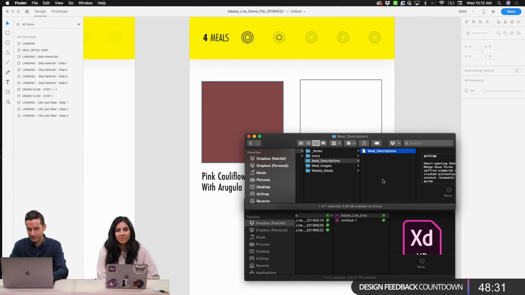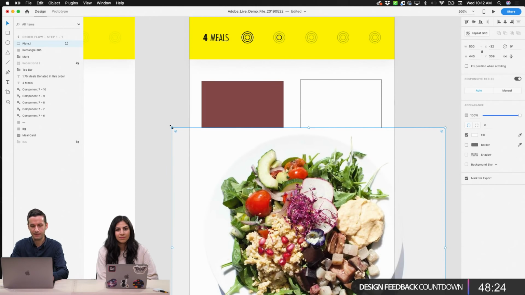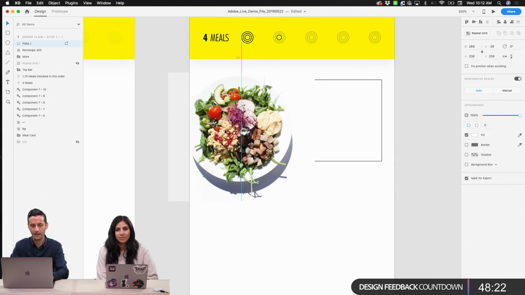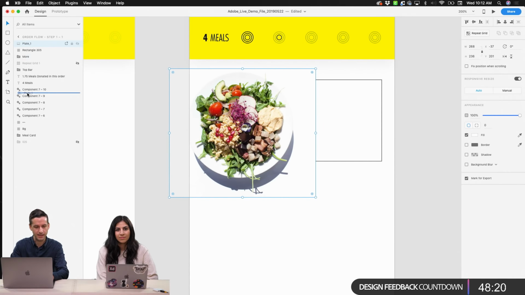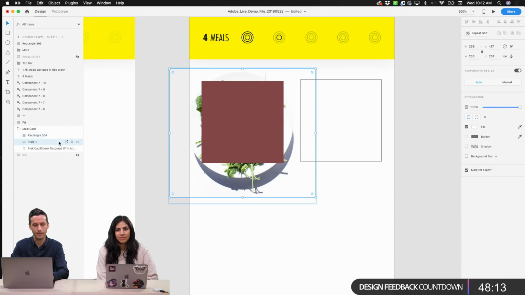I'm going to go back to my meal images here and just grab one that I have kind of predetermined. So we have nice high resolution images here that we're just going to drop in. I'm going to make sure that it's in the same area as my card here. So we'll just pop open that folder, move some items around. And then remember, we have our mask over top. Then we have our image.